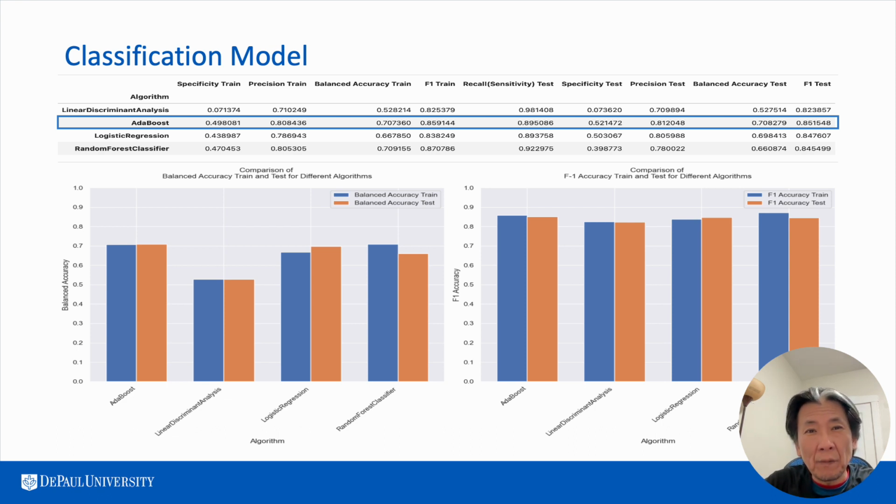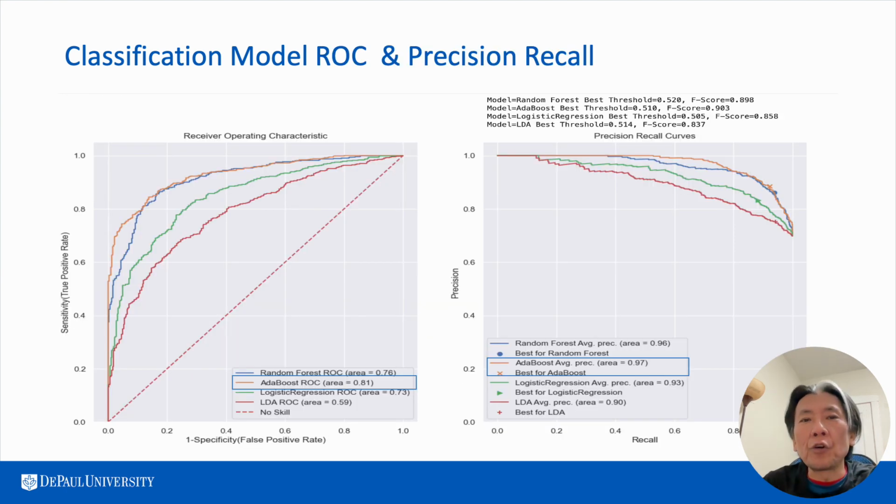It's hard to tell from the bar graph that AdaBoost performs the best with unseen data set. Finally, by examining the ROC curve on the left and the precision curve on the right, we can finally confirm that the AdaBoost with a decision tree as a weak learner is the best performing model.